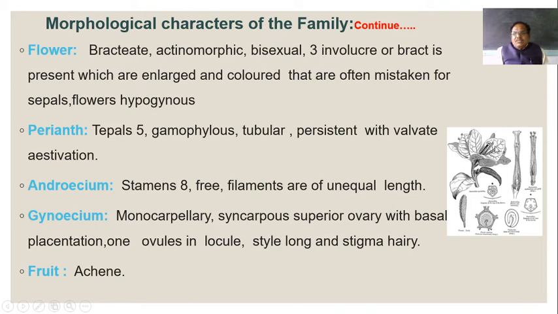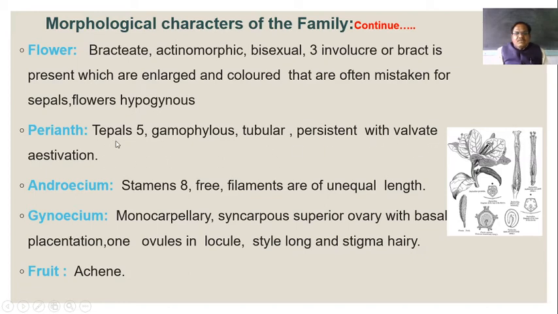3 involucres are present. These are the large involucres. These 3 involucres or bracts are enlarged and colored, and are often mistaken for sepals. So many people say that these are the sepals. The ovary is superior, so flowers are hypogynous. When we observe this flower, the tepals are 5 in number. They are gamophyllous and show a tubular nature, that is, these flowers are tube-like. They are permanent, persistent, and have valvate aestivation.